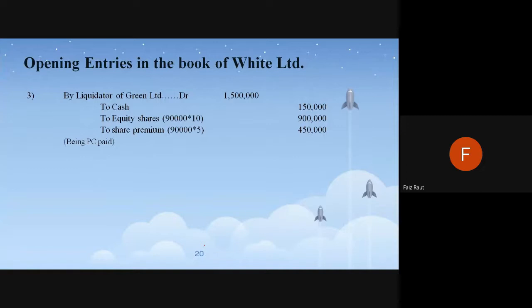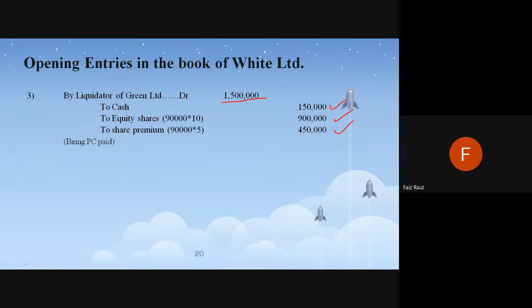Third one easy. By liquidator, 15 lakhs was the amount. Okay, how has it been segregated? 1,50,000, 90,000, 4,50,000 as the premium. We have written this in the purchase consideration part. How has this 15 lakh been disbursed? Liquidator को दिया मैंने 15 lakhs. Now the liquidator is telling, okay, cash में 1,50,000, equity shares 9 lakhs, premium amount 4,50,000. It is distributing like that. You can imagine liquidator ऐसे distribute कर रहा हो.